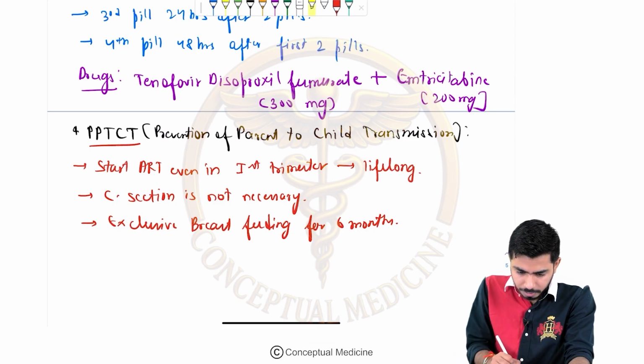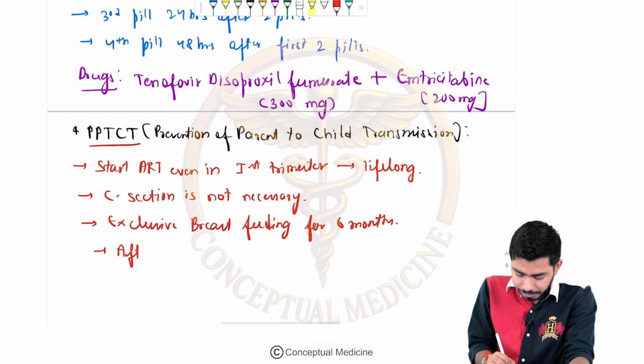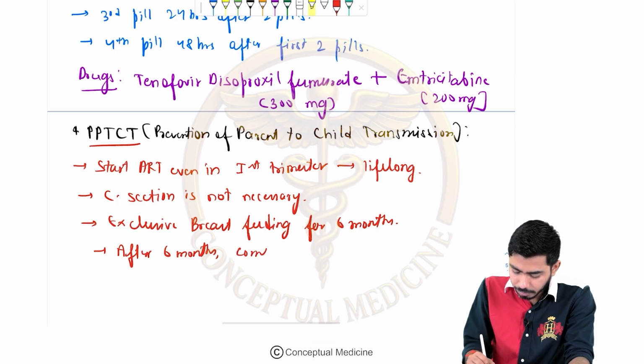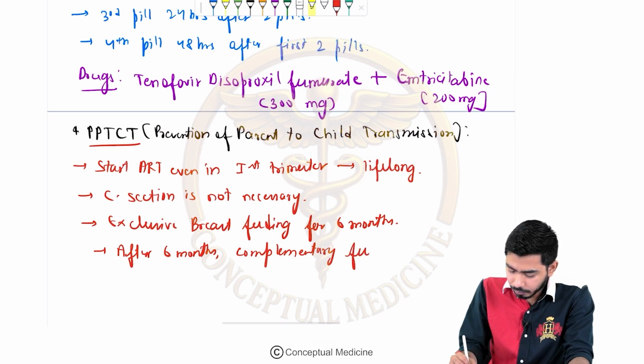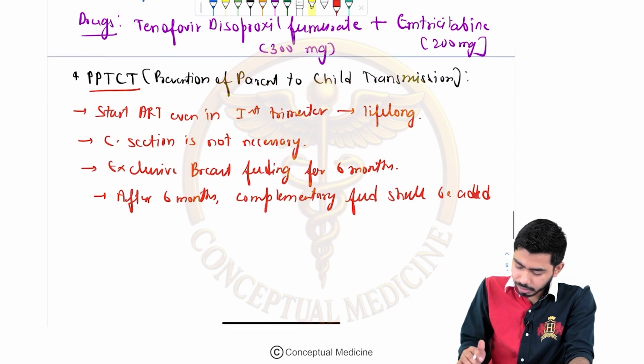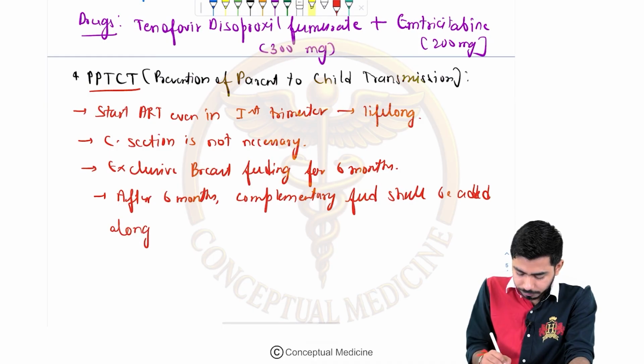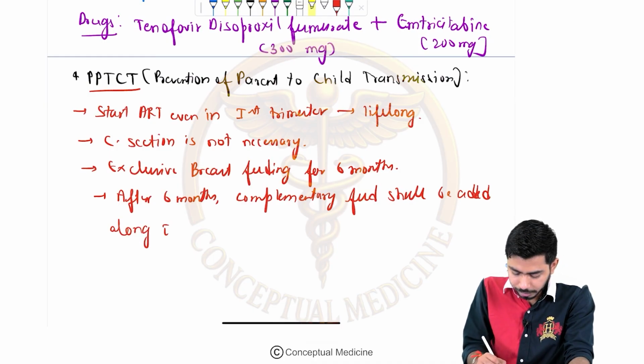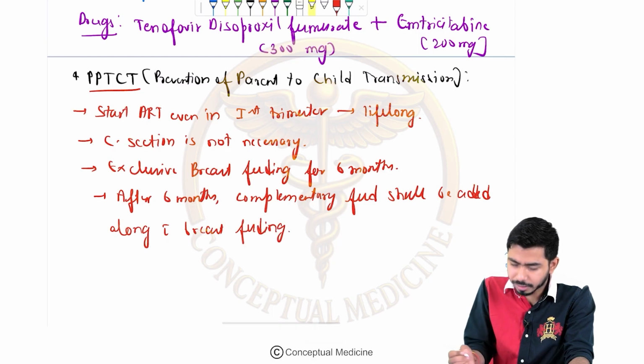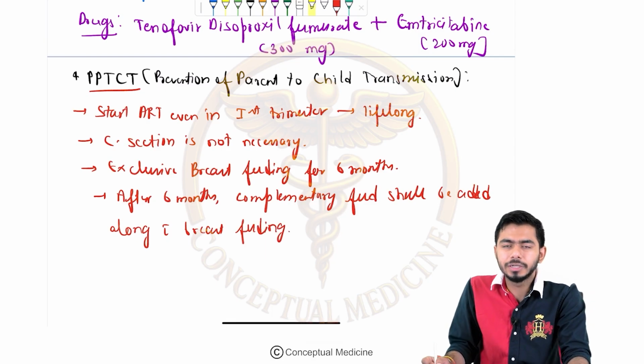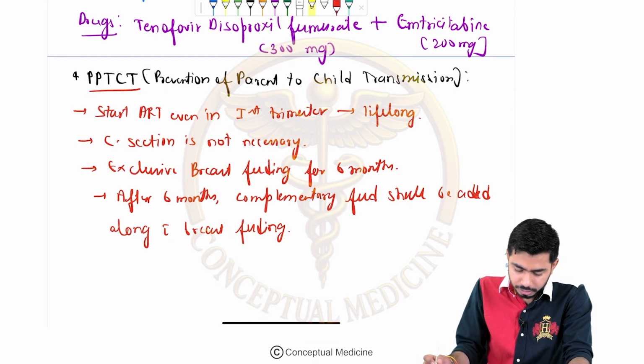And after 6 months, complementary feed shall be added along with breastfeeding, right? You must have studied that in preventive pediatrics also, I have told you, and you must have studied that in the pediatrics chapter as well, right?